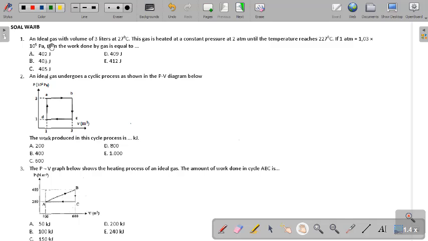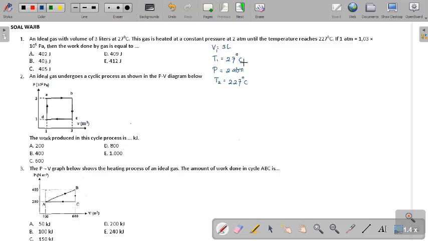Okay, number 1, an ideal gas with a volume of 3 liters. The first volume is 3 liters with a temperature of 127 degrees Celsius, and the gas is heated at a constant pressure. That means the pressure is constant, it is isobaric, at 2 atmospheres, until the second temperature reaches 227 degrees Celsius. 1 atmosphere is given.